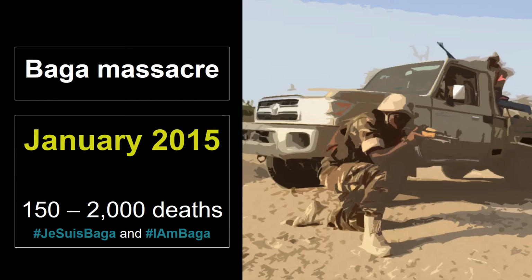But it's also important to remember the Baga massacre. It happened in January 2015, and according to some, it had between 150 and 2,000 deaths. It happened just weeks before the 2015 Nigerian election, and according to some, it is the reason why Goodluck Jonathan was not re-elected. It was also famous for the hashtags #YesWeBaga and #IAmBaga, because it was just 2 days after the Charlie Hebdo attack in Paris, so it is sort of related to that hashtag.